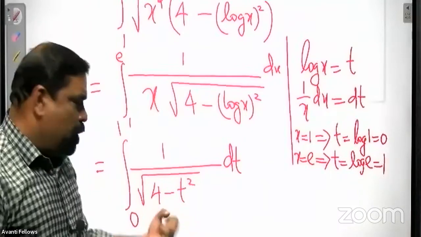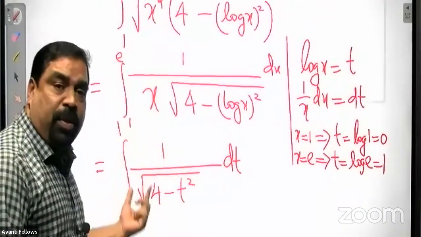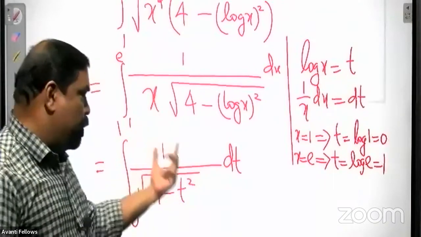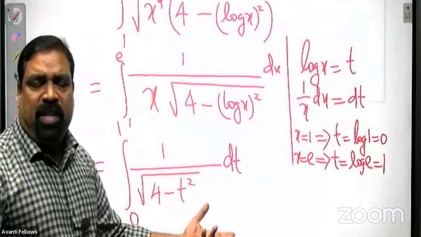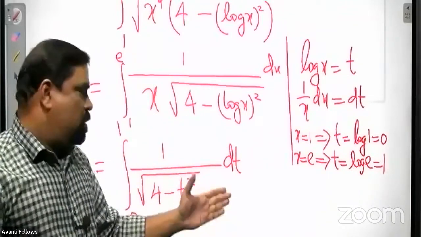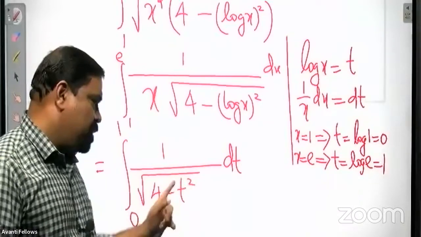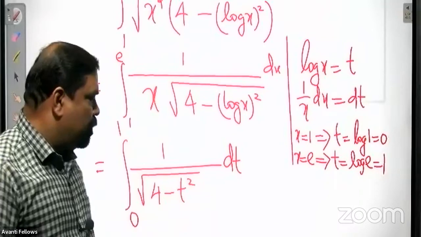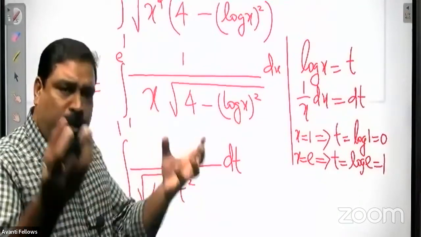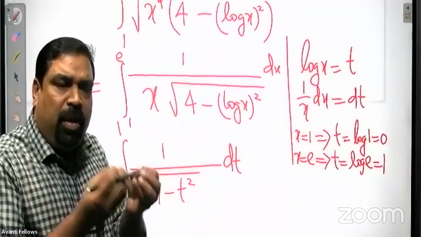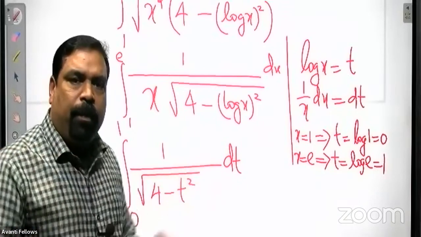This is of the form 1 by root of a square minus x square. You know the formula: sine inverse x by a. Here it is t only. That's all. So in every integration, ultimately, we have to bring that expression into a known, standard formula form.